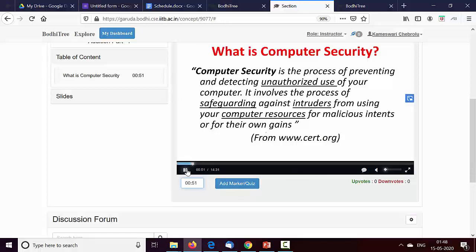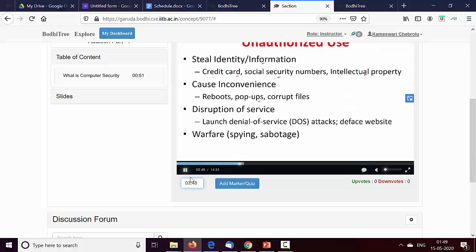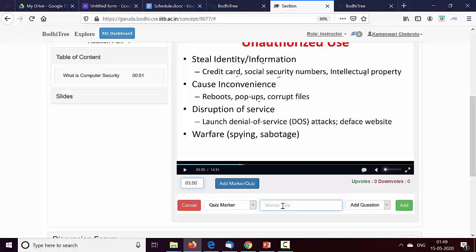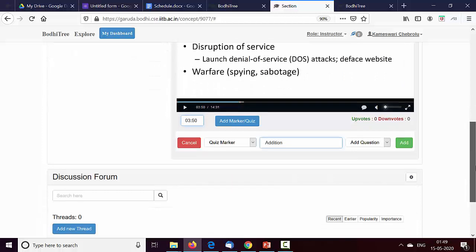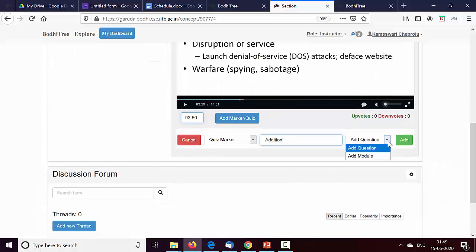So let me play again, and at some other position, let's say 3 minutes 50 seconds, I want to add a quiz. For that, quiz marker is good. I want to give a title to this quiz. Let's say it's a math addition problem, and it says add question. You could also add a module. A module can be made up of multiple questions. Again, let's not bother with that. Let's just add a simple question.